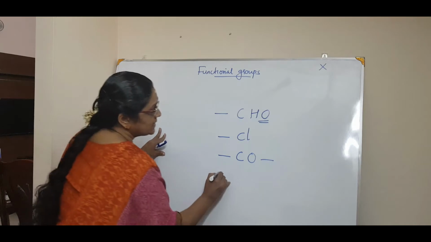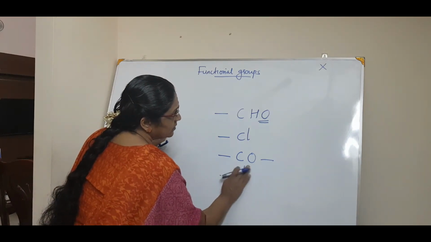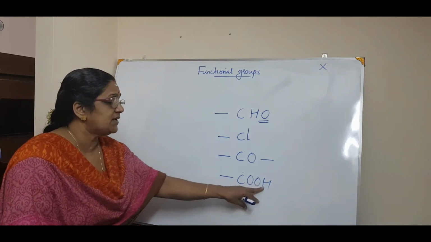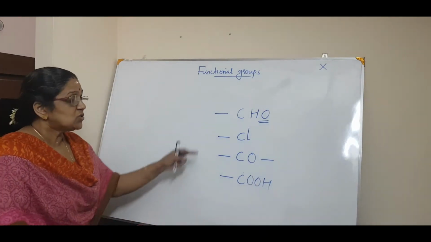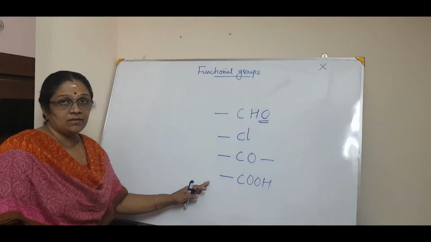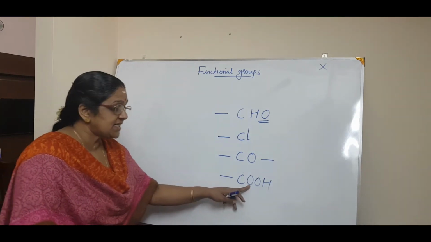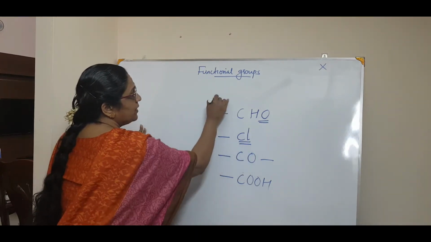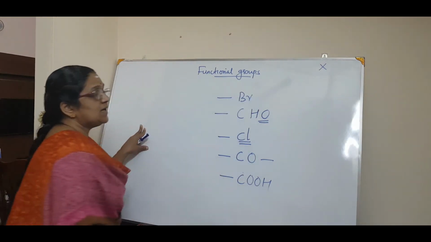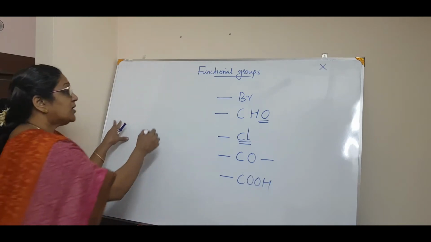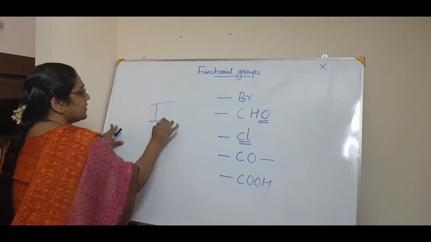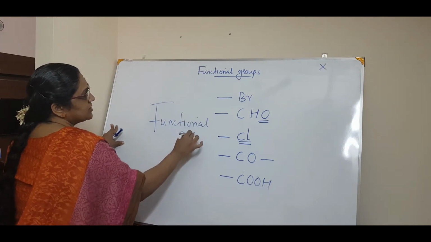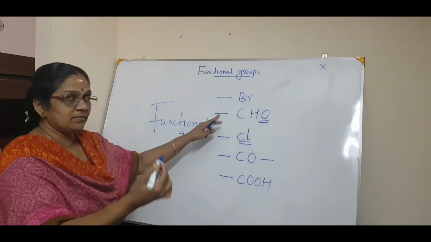Or I can say COOH: carbon, oxygen and hydrogen. So all these groups which contain a heteroatom, or independently a heteroatom such as chlorine or bromine, are called functional groups. I will tell you the detail later.